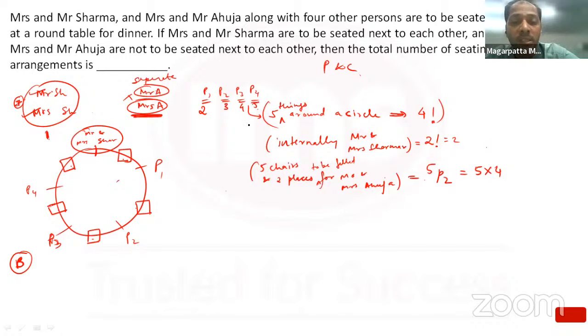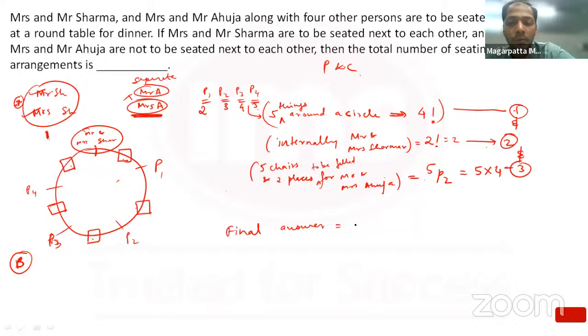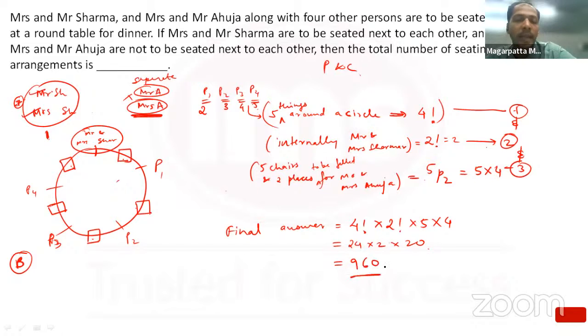The last part of this question was that I have to do this first thing, and the second thing, and the third thing. Whenever you have an 'and' involved, the number of ways get multiplied. Therefore your final answer would simply be 4 factorial into 2 factorial into 5 into 4, which is 24 into 2 into 20. So 40 into 24, the answer would be 960. Hence, this is 960.